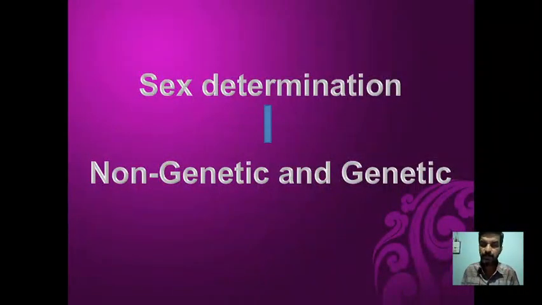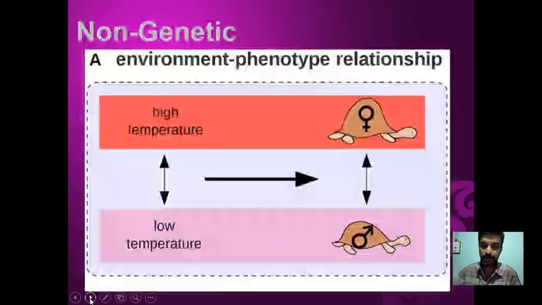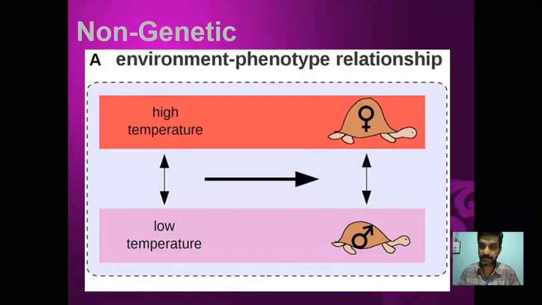In the last video, we have come up to sex determination. Now let us try to understand how the sex of an offspring, the progeny, is going to be determined. There are two ways of sex determination.